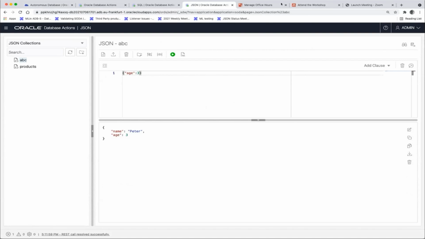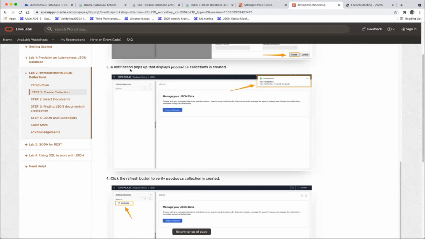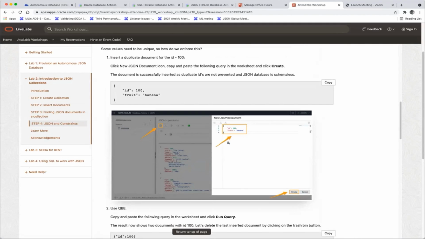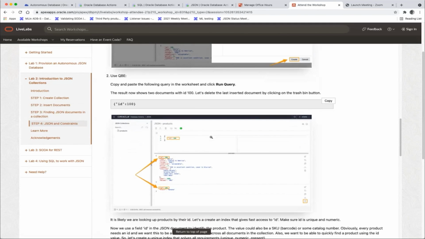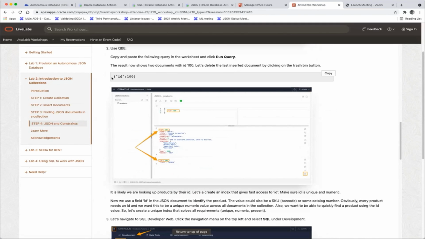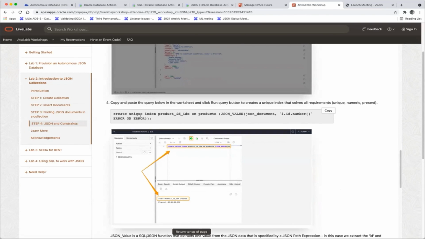And this is here, like insert, find. I'm also doing a bit on constraints. So there is an example where we say, hey, we are adding products, and products have an ID, and I'm looking up products very often by the ID, and I want to make sure the ID is unique. And the ID is a numeric value. And we solve this in this workshop by basically issuing create index statements.